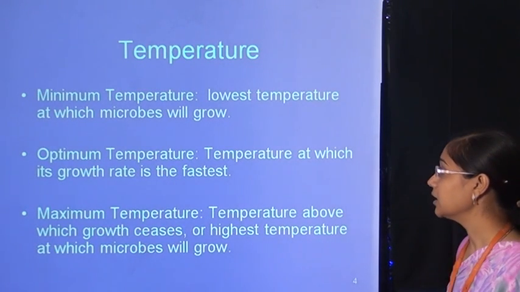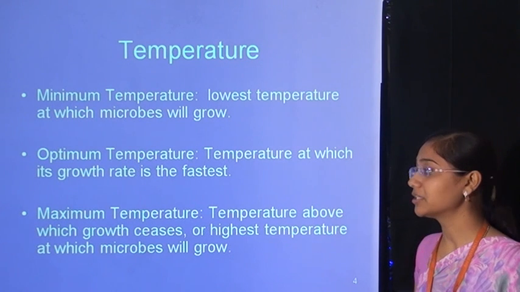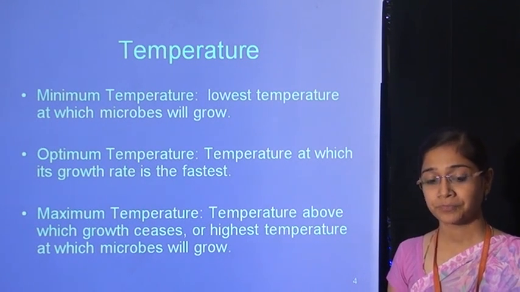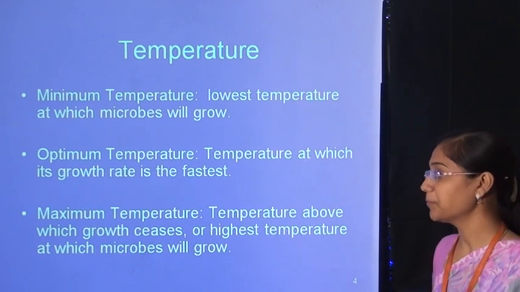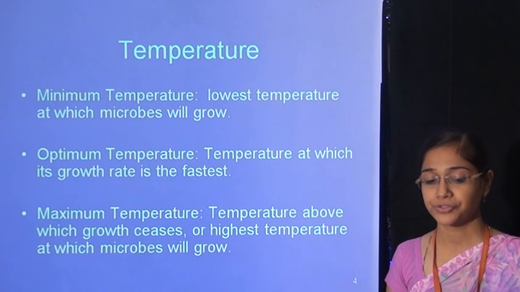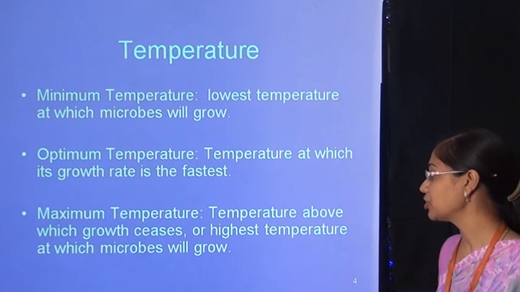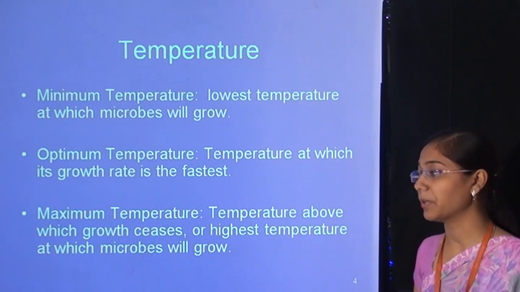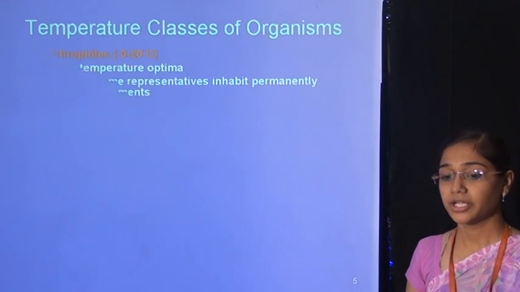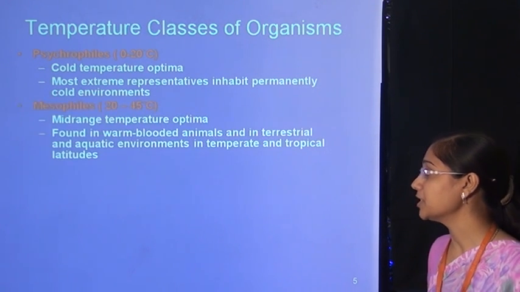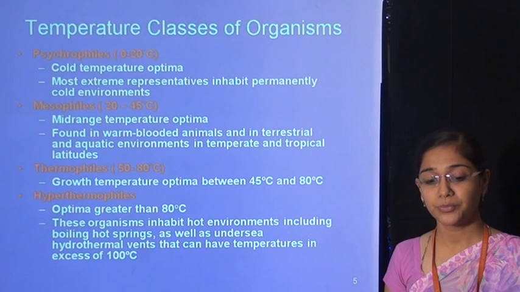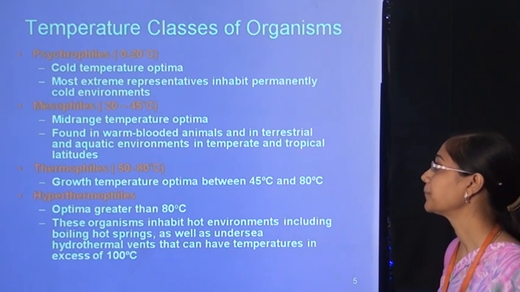Okay. Then minimum temperature: the lowest temperature at which the microorganisms will grow. Optimum temperature: the temperature at which growth occurs at the fastest rate. Maximum temperature: the highest temperature at which the microorganisms will grow. The temperature classes of microorganisms: psychrophile, mesophile, thermophile and hyperthermophile.